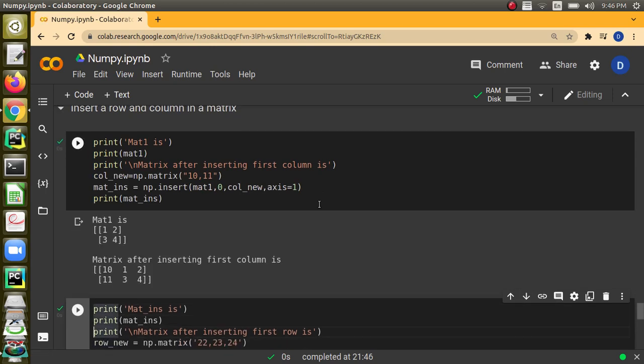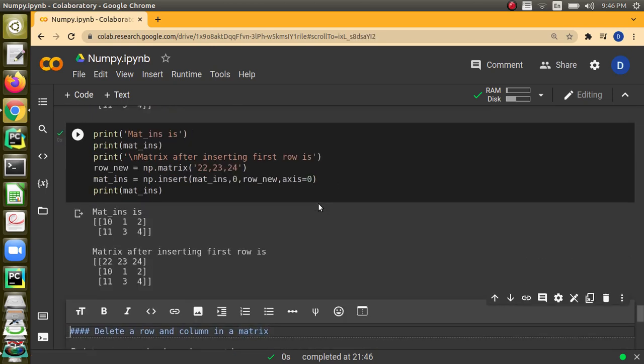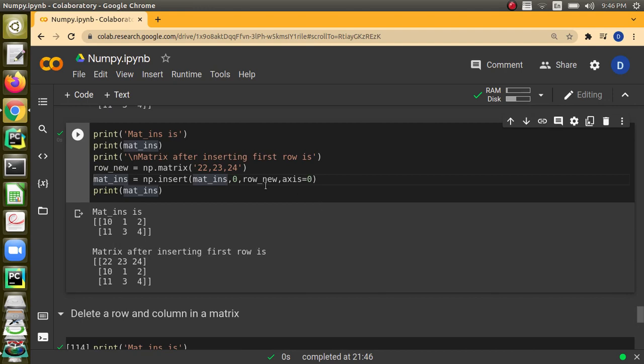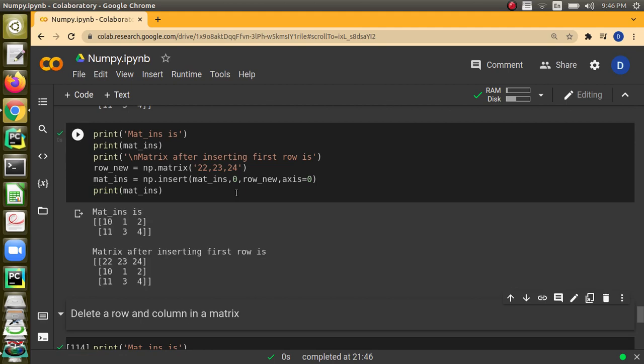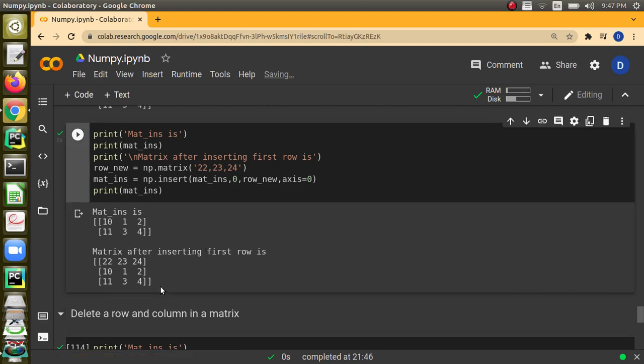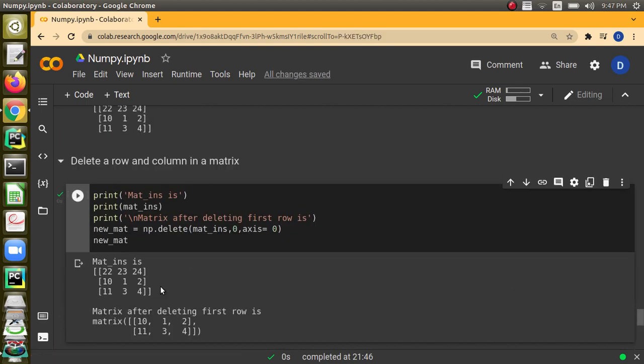And similarly, you can insert a row also. You can create a row and tell where you want to insert. Here we are telling 0, so it will be inserted in the first position, and the first row will change. You can see these elements 22, 23, 24 are inserted as the first row. Similarly, we can do deletion also.